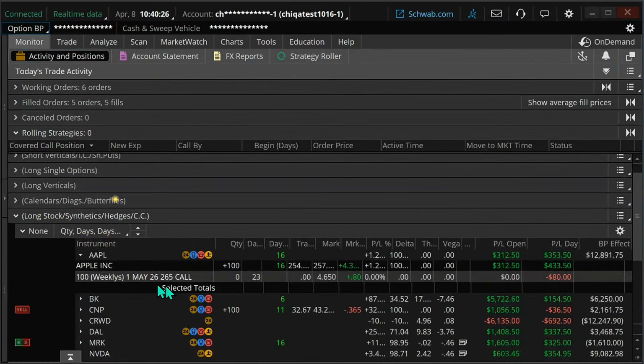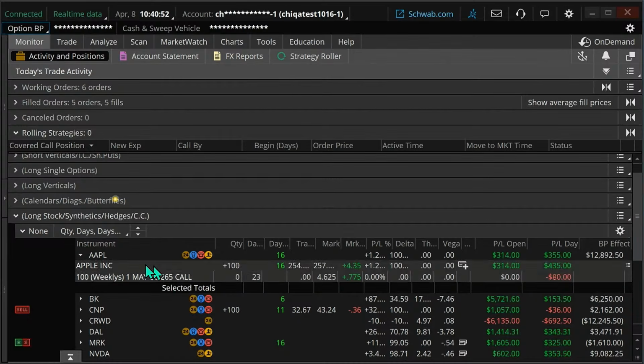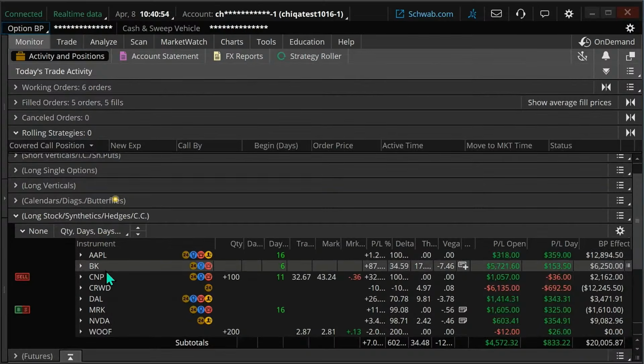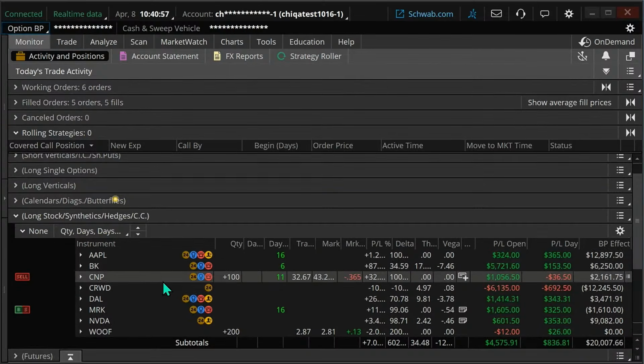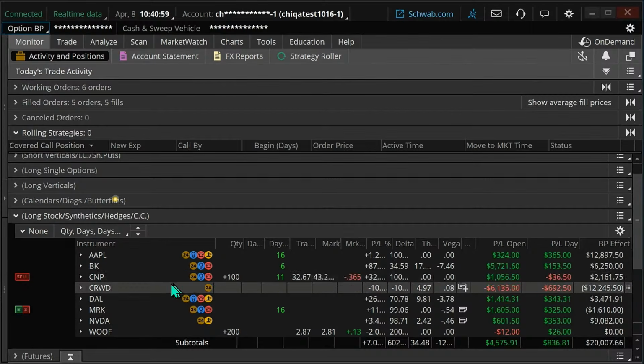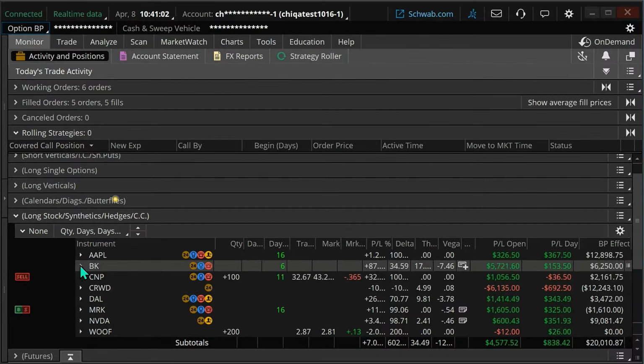Because remember, on a covered call, you bring in the premium, which is great, but one of the downsides in the covered call is you limit your potential gains, which is fine. It's a calculated risk, and it may be worth it at times. But in this case, especially with the potential for a big move, I don't know that that's worth it. Okay, so I'm going to get out of that. Okay, let's move forward. Let's look at BlackRock here.